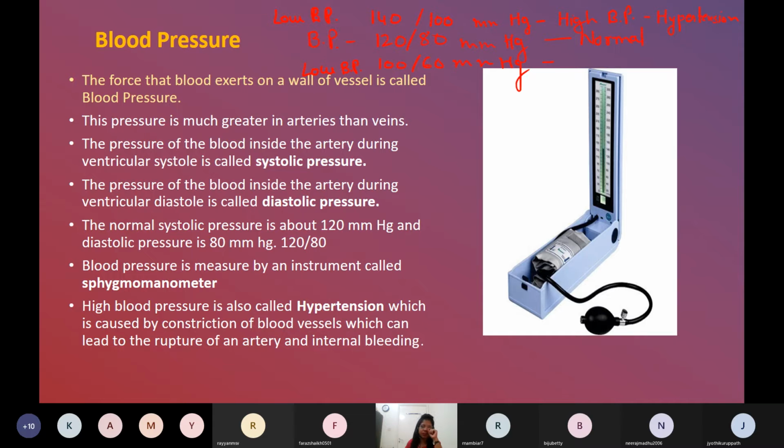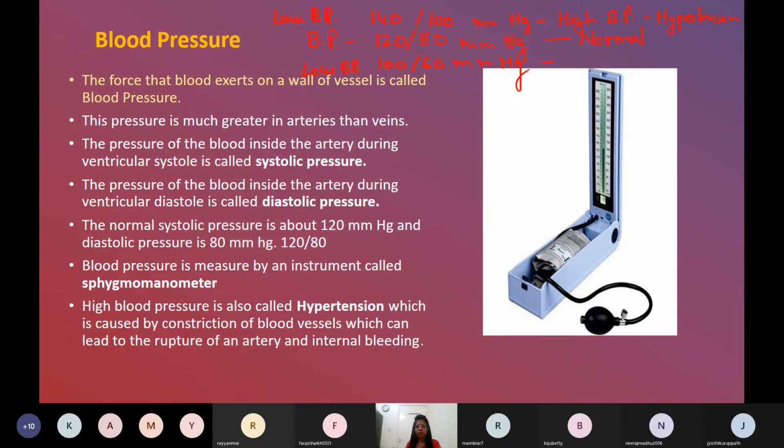Low blood pressure, what is the problem in low blood pressure? It means blood is not going with the appropriate pressure to your cells. So your cells will not get energy, they will not get the oxygen and the nutrients as per the requirement. Whatever is the requirement of your cells, they will not get the nutrients and the oxygen.